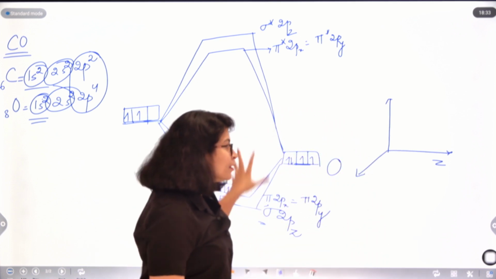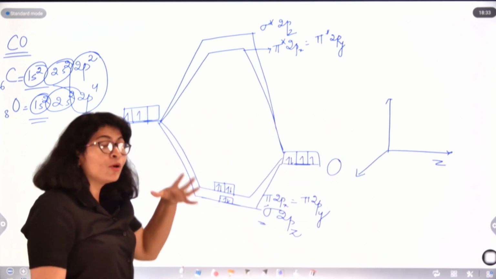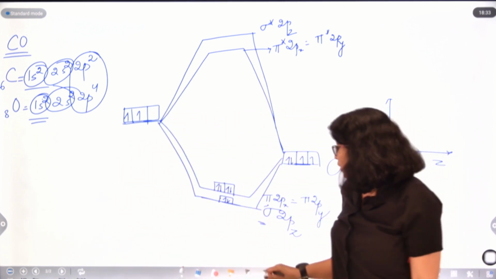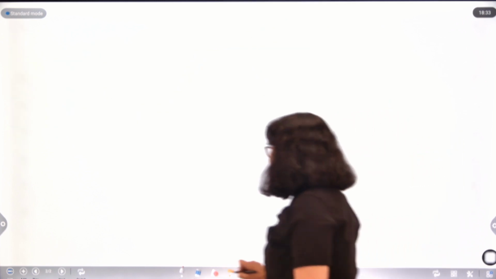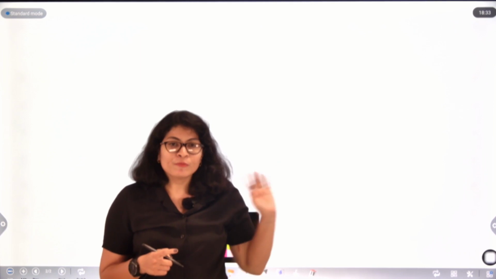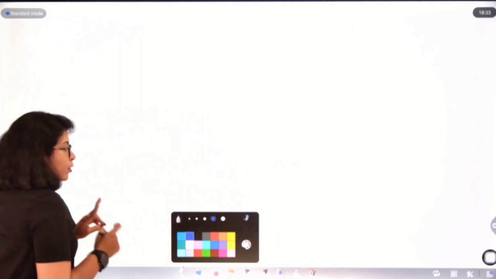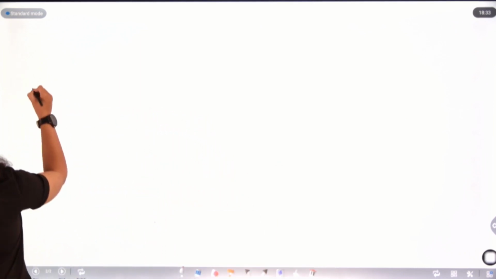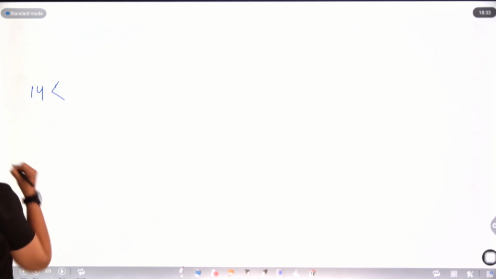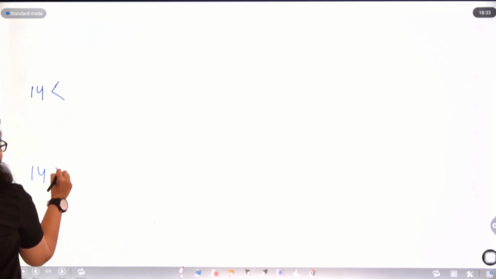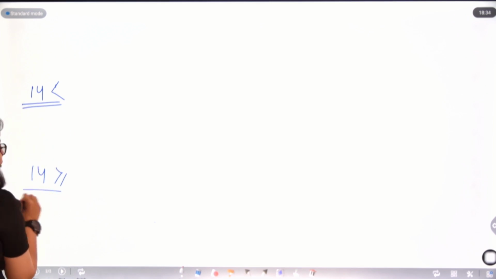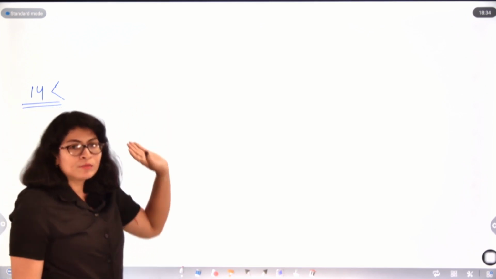Now looking at this, what is the electronic configuration we got from this molecular orbital theory? The configuration is of the following order. Here also, like the atomic orbitals, electron filling will happen in the order of energies, right? So there are two possible cases. One is where the sum of atomic number is greater than 14. Another case is less than or equal to 14. If the sum of atomic number is greater than 14, they will follow the regular order we have discussed here,